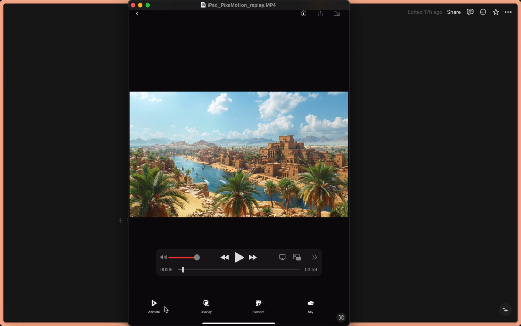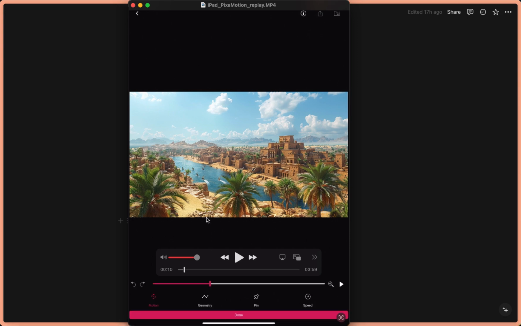Usually what I use the most is the animate and the overlay. So first, when you press on animate, you will get other options here: motion, geometry, pin, speed. And then when you scroll further here, you will also have more options. For example, mask and unmask. So the first thing I usually do is go to speed and set it as low as possible, because even at the lowest speed here, it's still a bit fast. For my taste, it could be slower, but that's the best we can get.